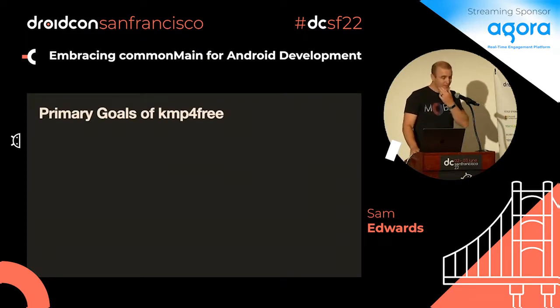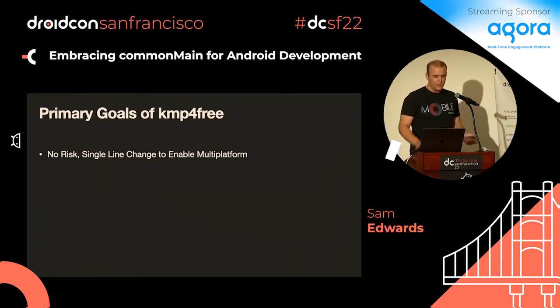And actually, we do have some slides coming up, I forgot. So the primary goal of this is a zero-risk, single-line change to enable multi-platform. I wanted to make it easy on your existing code. You see it uses standard libraries or just Kotlinx serialization, and wonder why it can't be multi-platform. Go ahead and give it a shot.